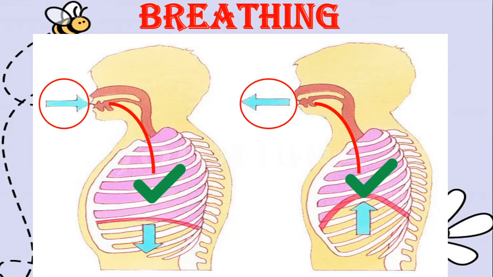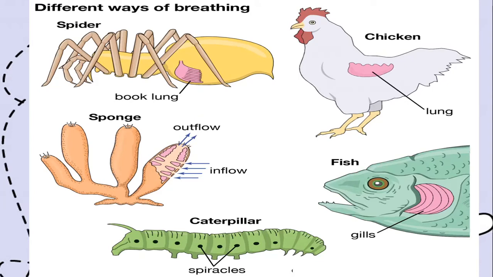Now even animals breathe. Alright, let's see. All these different types of animals, all of them breathe. Some of them breathe using their lungs and some of them breathe using some other parts of their body. Let us see an example here. See, this is a spider. Spider also has got a small lung inside its body. Then this is a chicken, or a hen. That also has got a lung inside its body.